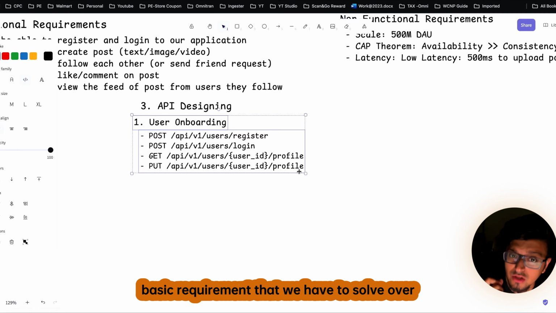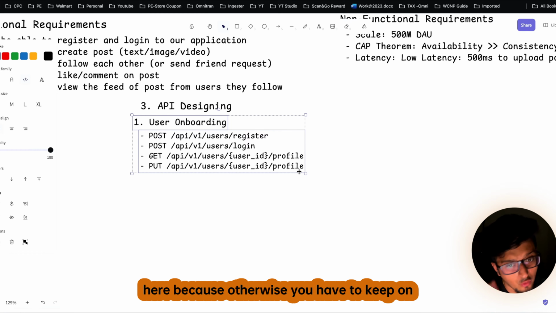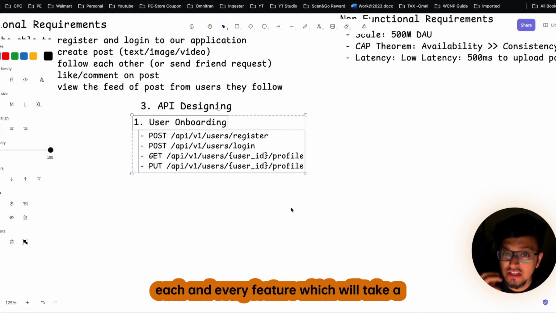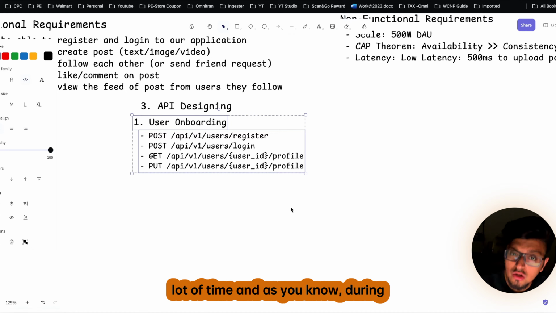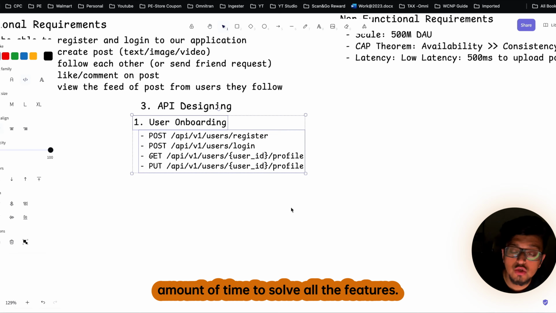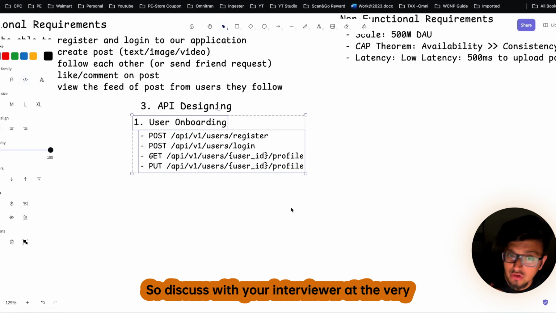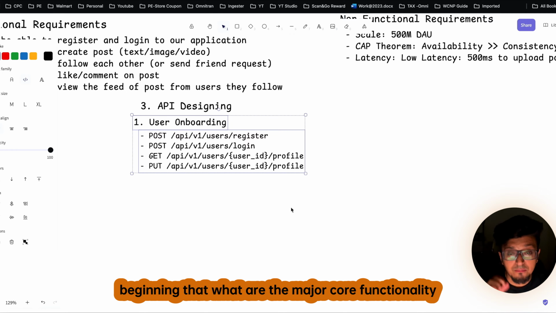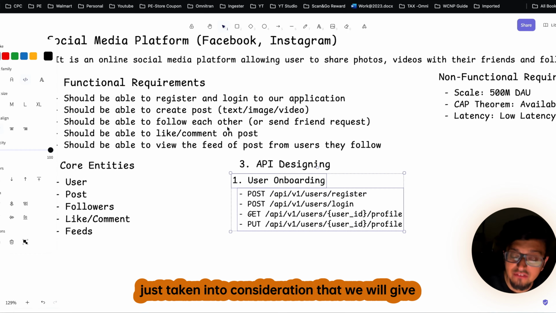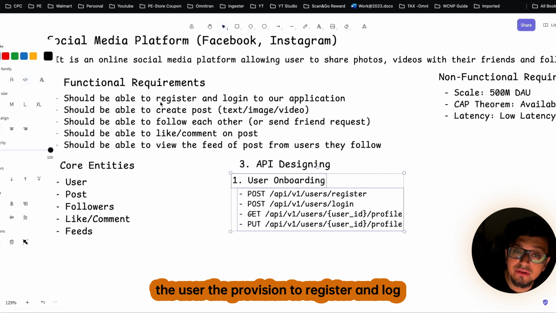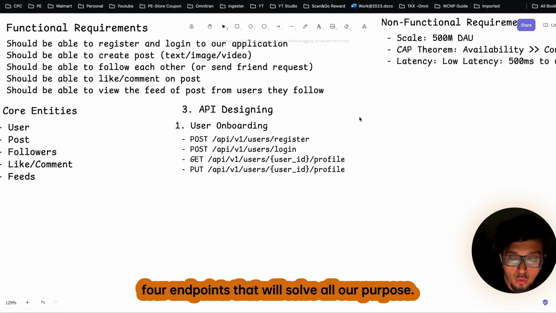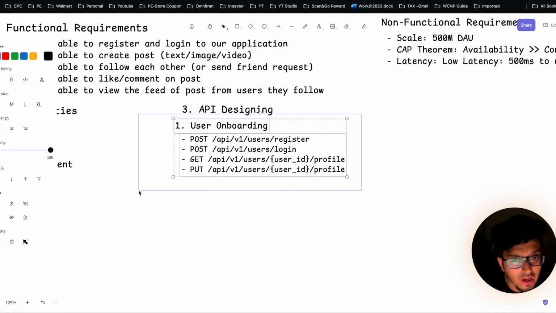Here we are going with some of the basic requirements that we have to solve, because otherwise you have to keep on listing all the endpoints that are required for each and every feature, which will take a lot of time. And as you know, during your interview you do not have that much time to solve all the features. So discuss with your interviewer at the very beginning what are the major core functionalities that he wants you to solve. As you can see here, we have just taken into consideration that we will give the user the provision to register and log in. So we are considering only these 4 endpoints that will serve our purpose.